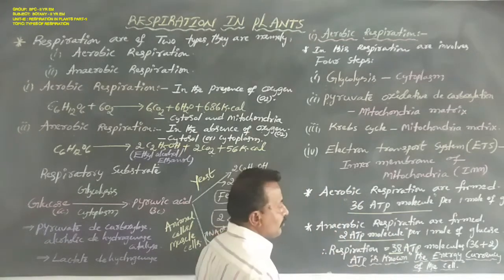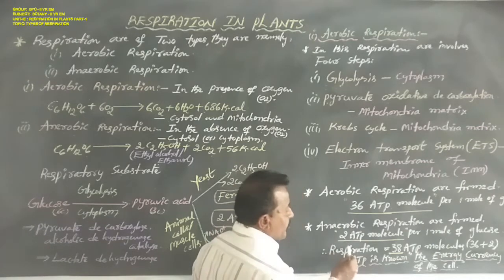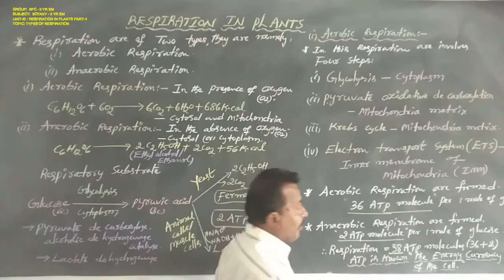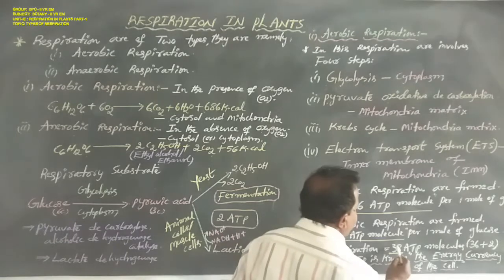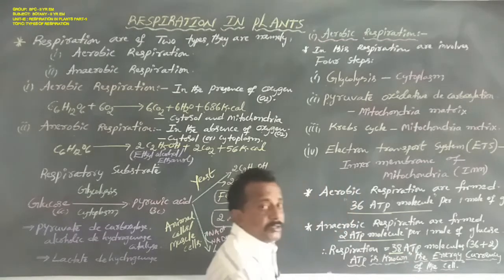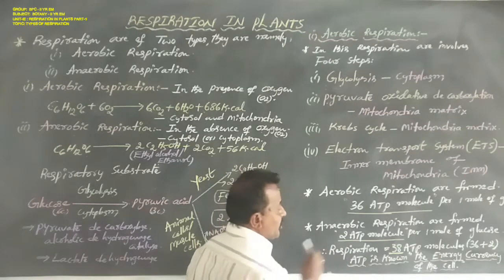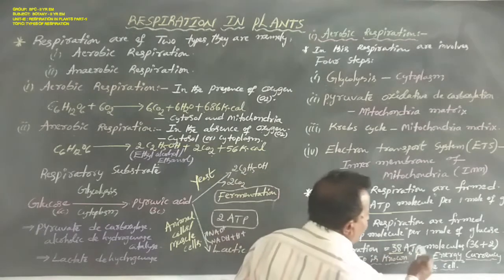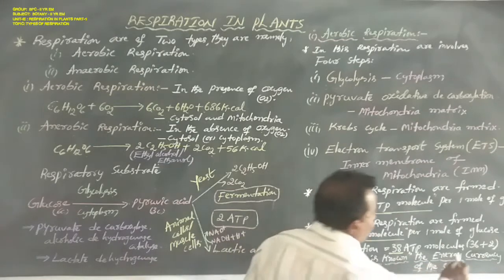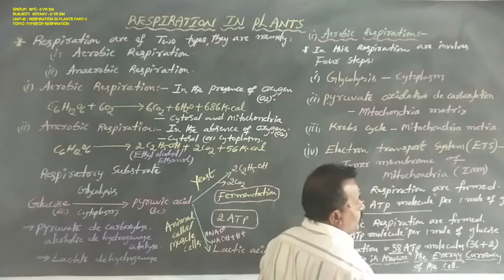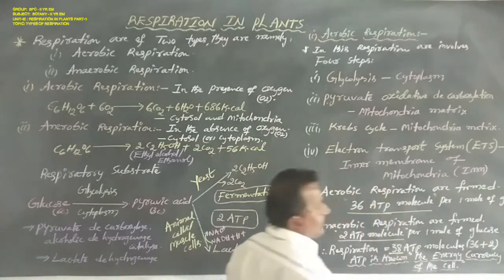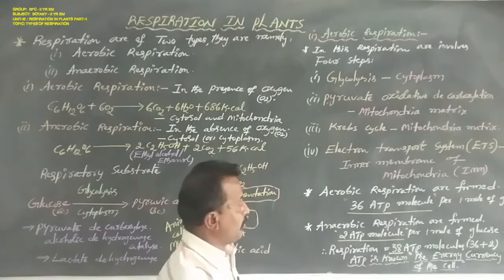So totally in the respiration process, how many ATP molecules are formed? That is 38 ATP molecules. Totally in the respiration process, 38 ATP molecules are formed, where 36 ATP molecules are in aerobic respiration and 2 ATP molecules are in anaerobic respiration.